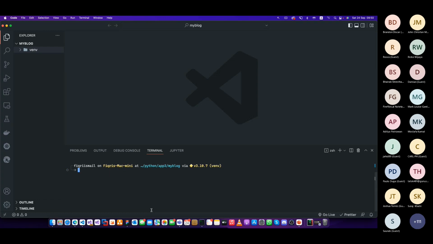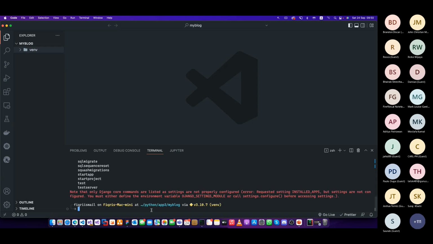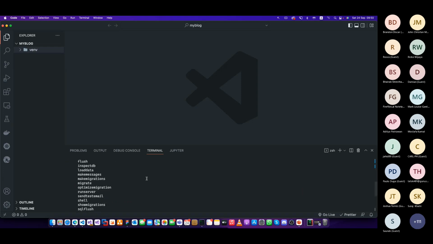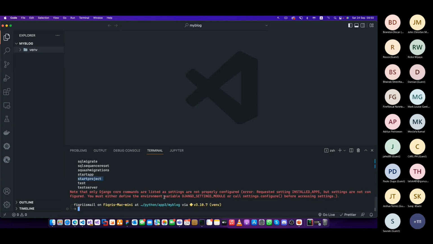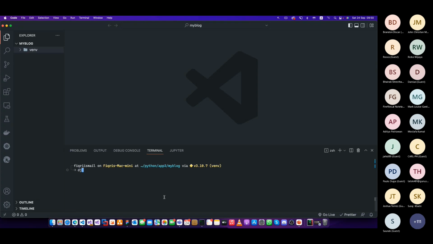Next step will be django-admin. Now we're going to create a project. If we just say help, we'll see all the commands. See check, compilemessages. So we're going to use this one, startproject. I'm going to say django-admin startproject, and then you have to give a project name.